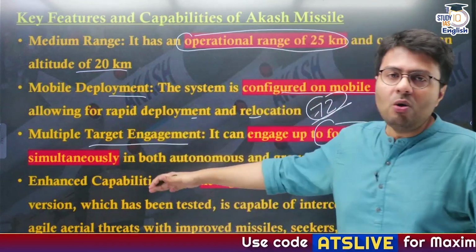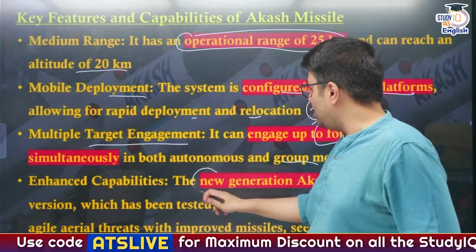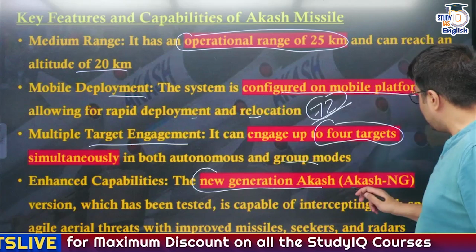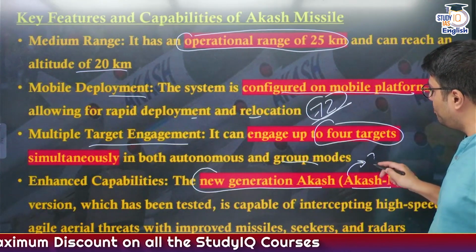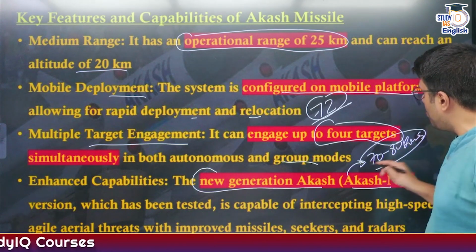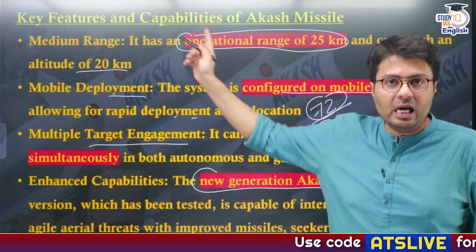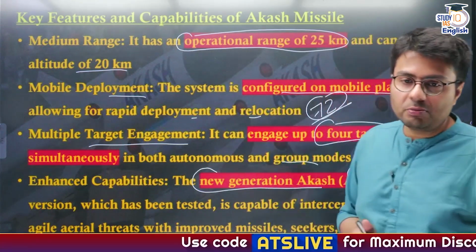Okay. Now, these Akash systems, they also have enhanced capabilities. That is the new generation Akash missiles known as Akash NG. They have the range of up to 70 to 80 kilometers. Similarly, they are powered by a more advanced electric motor as against the existing ramjet engine of the earlier generations of Akash missile.